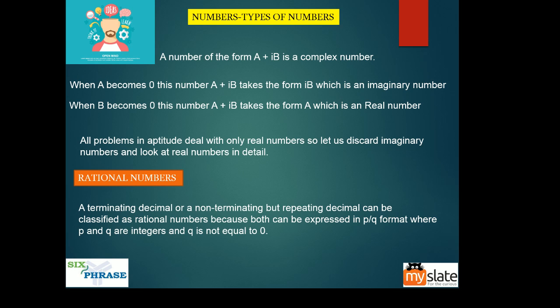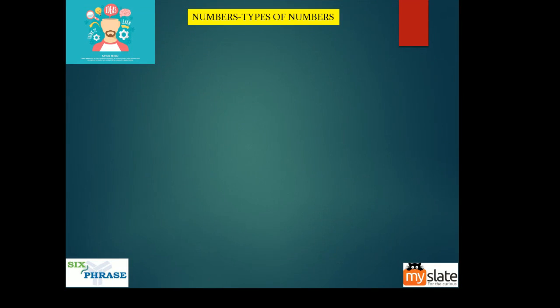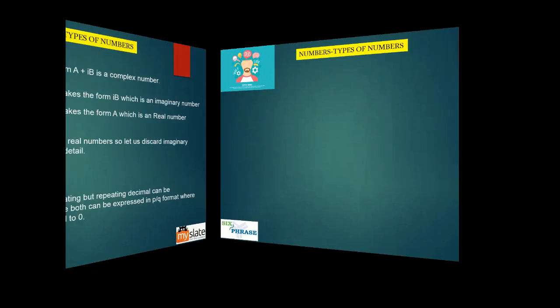Now, a terminating decimal or a non-terminating but repeating decimal can be classified as rational numbers, because both can be expressed in p by q format, where p and q are integers and q is not equal to 0. If you do not understand anything, that is totally fine. Let me explain what it means. They say there are two types of decimals: a terminating decimal, or a non-terminating but repeating decimal.